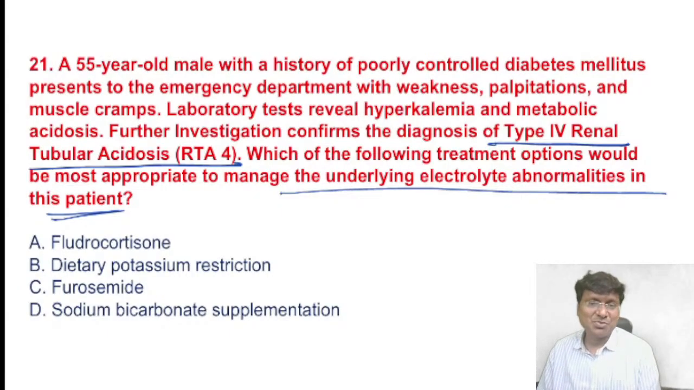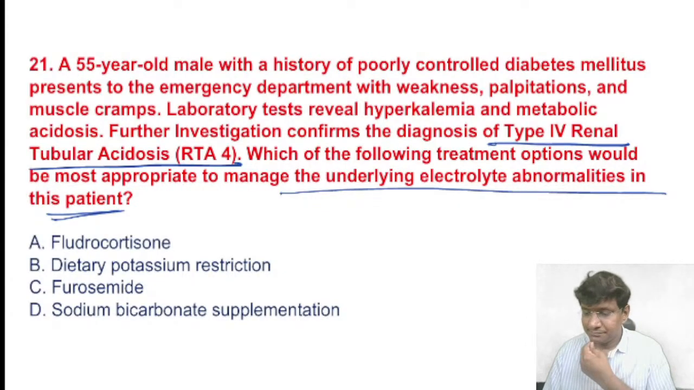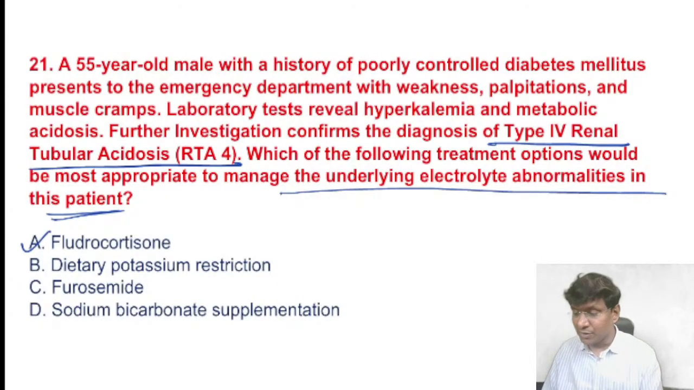So the clinical picture is what? The clinical picture is suggestive of type 4 renal tubular acidosis. What is the drug that we give in case of type 4 renal tubular acidosis? The drug of choice will be fludrocortisone. The drug of choice in type 4 renal tubular acidosis will be fludrocortisone.